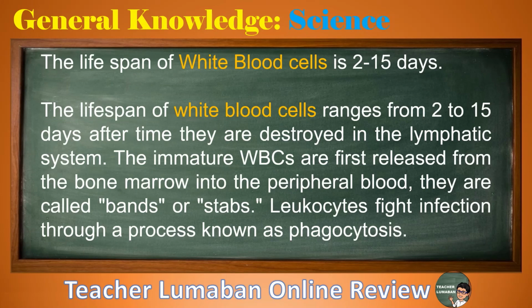The lifespan of white blood cells ranges from 2 to 15 days, after which time they are destroyed in the lymphatic system. The immature WBCs are first released from the bone marrow into the peripheral blood. They are called bands or stabs. Leukocytes fight infection through a process known as phagocytosis.